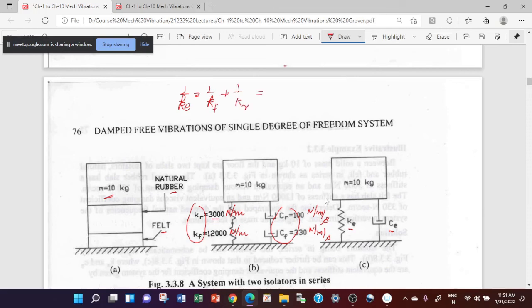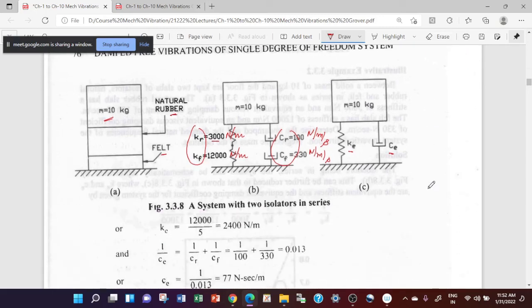When you put the values here, it becomes 1 upon 3000 plus 1 upon 12,000, and this gives you the value of Ke as 5 upon 12,000, or Ke is equal to 2400 Newton per meter.